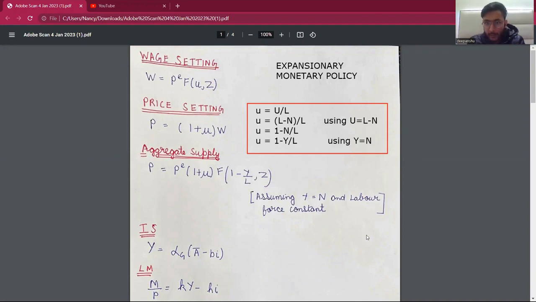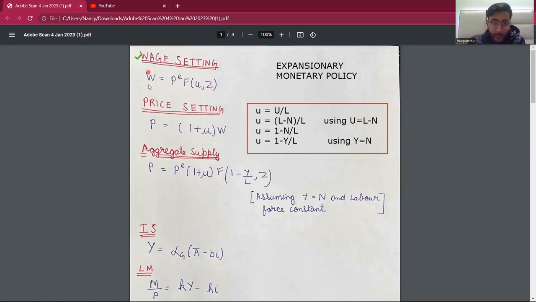Expansionary monetary policy is the increase in the nominal money supply by the central government through open market operations. Now, to look at its effect in both the short run and medium run, we must be familiar with a few concepts, which are as follows. First, the wage setting relationship, which establishes the relationship between the nominal wages, expected price level, unemployment rate, and Z, which is also called a catch-all variable.